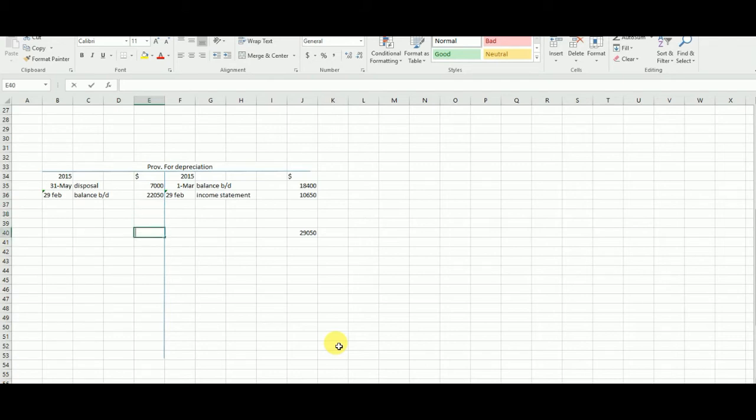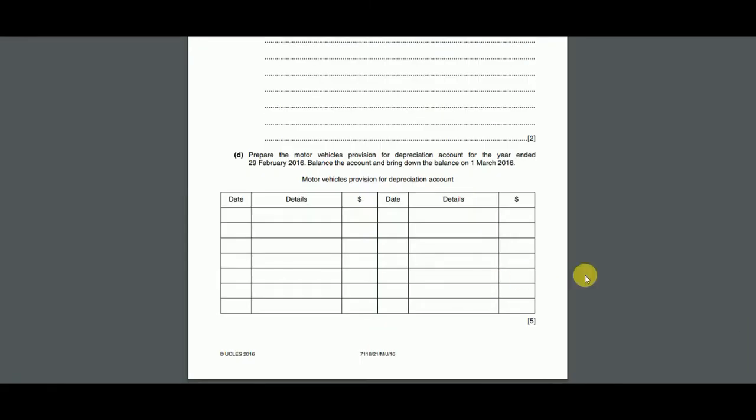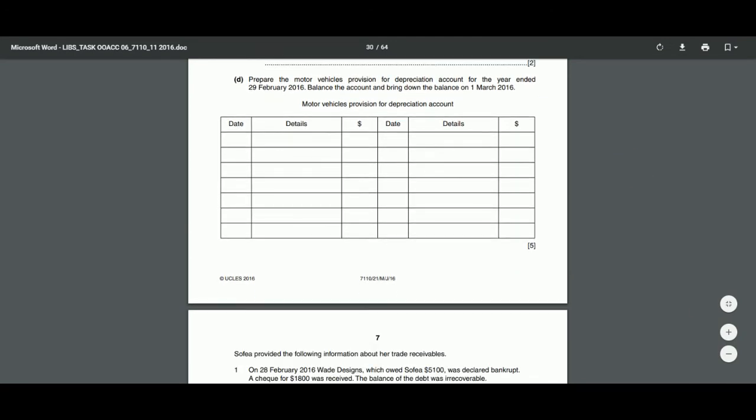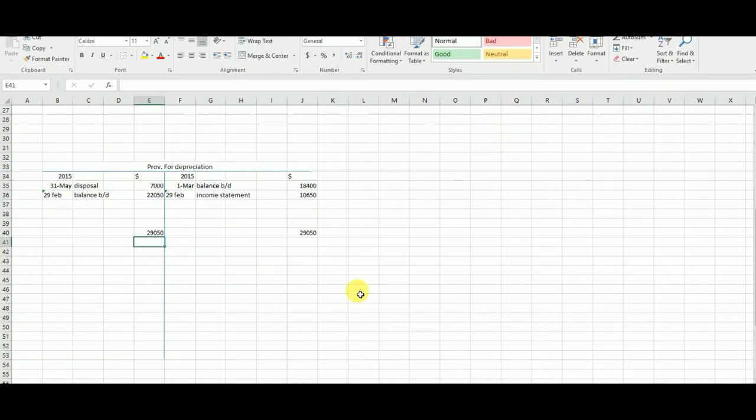The reason is that we have 2 marks for this balance BD, so be careful in writing it down. I am not making the T account of the motor vehicle because we don't have any requirement. As far as the provision for depreciation T account is required, I have given you the total T account in Microsoft Excel, so that you all can relate. The next part is not relevant to us because that's not related to depreciation.